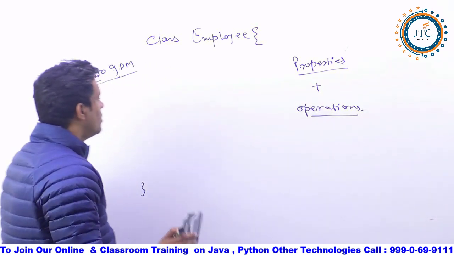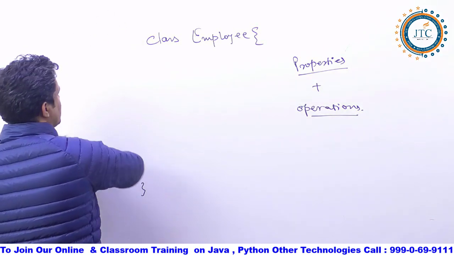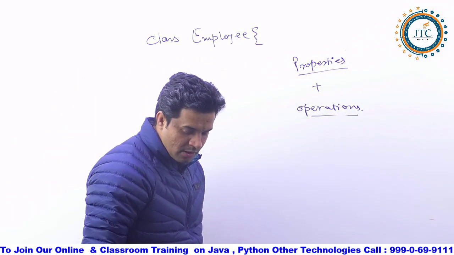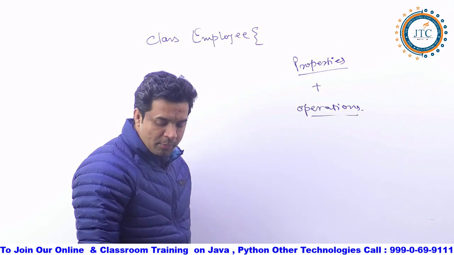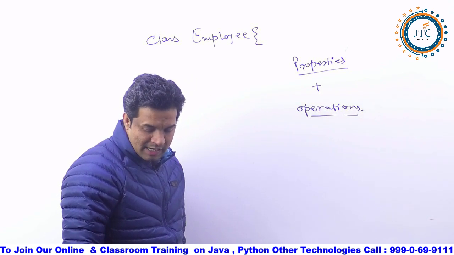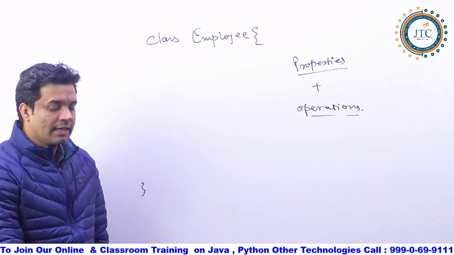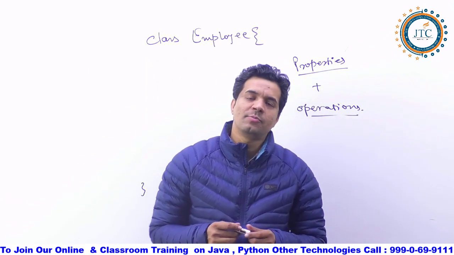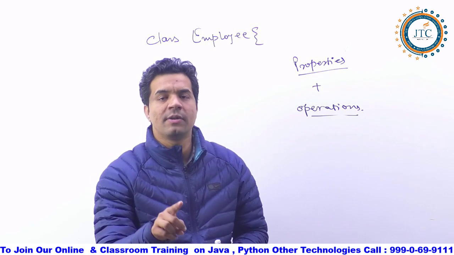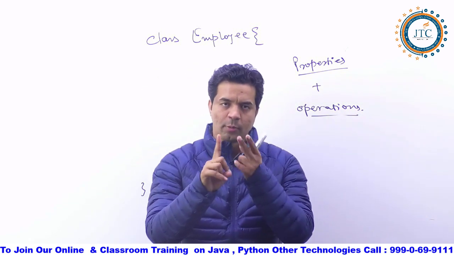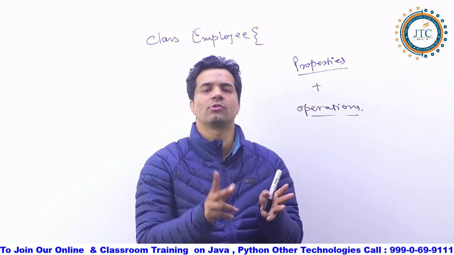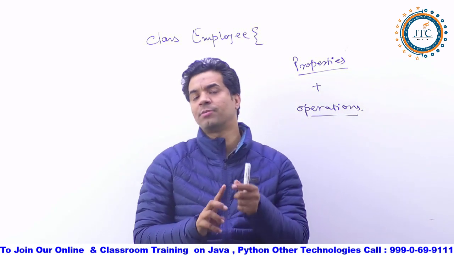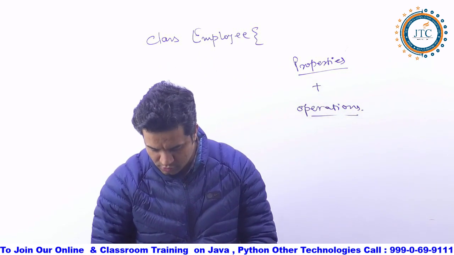Fine. So the first thing I'm going to do here, understand, is the properties, and next is the operations. Every class whatever we write must have some properties and some operations. Both properties as well as operations, it is going to have, right? So some classes, some things, are going to have some properties and some operations in them. Fine.